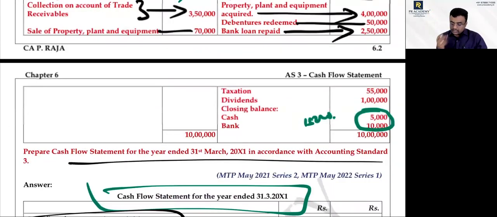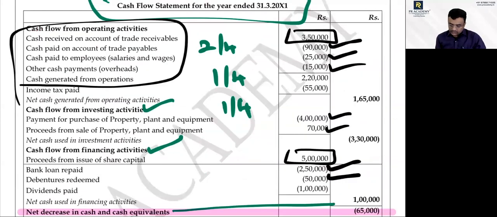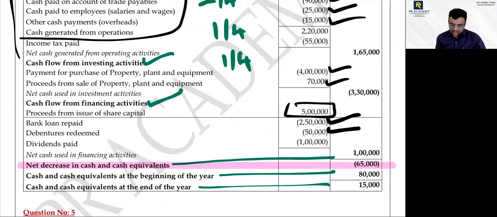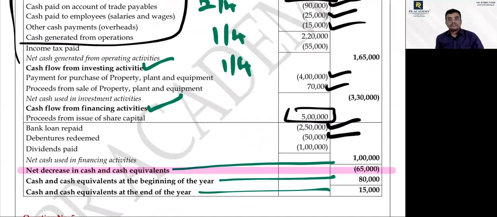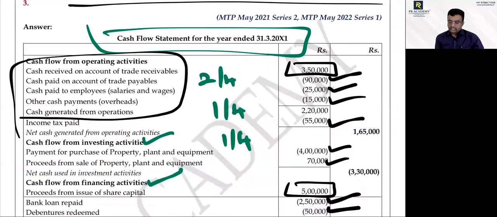Next, taxation. Operating activity, 50,000. See where is that 55,000 cash? Yes or no? Yes, sir. Then which activity? Financing activity. Financing 1 lakh.